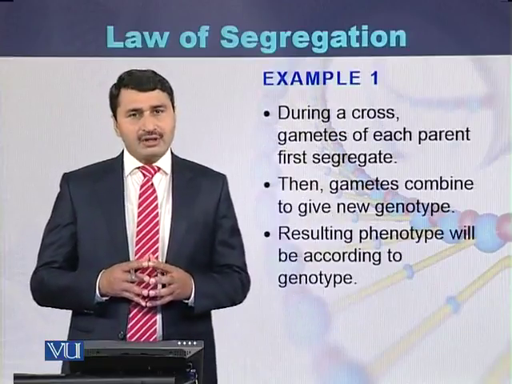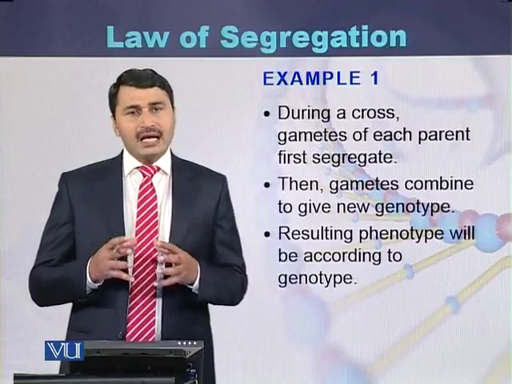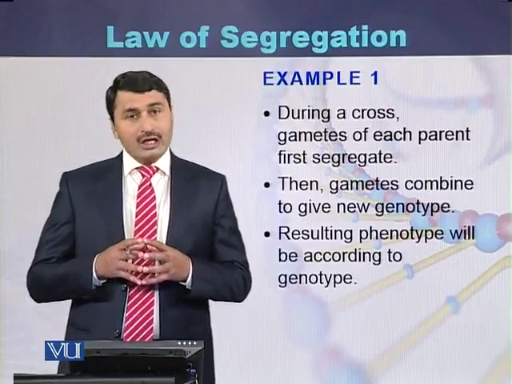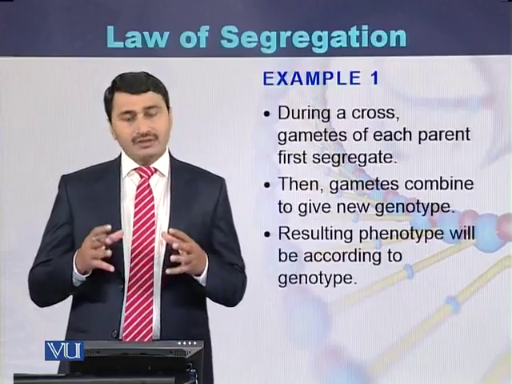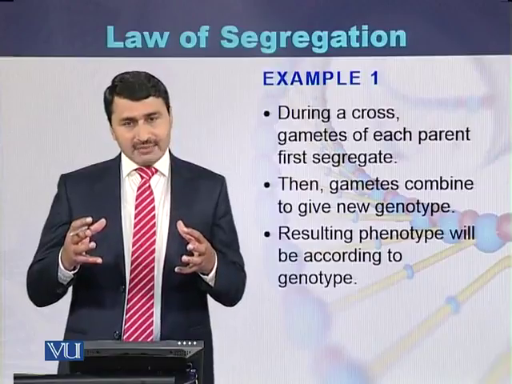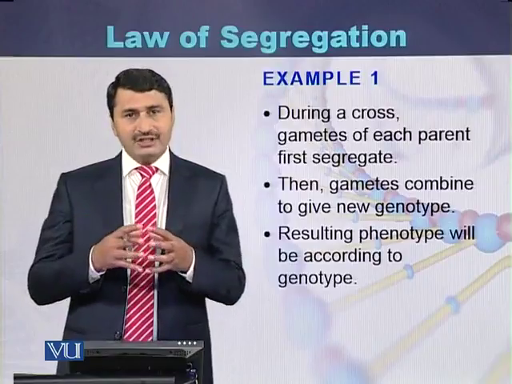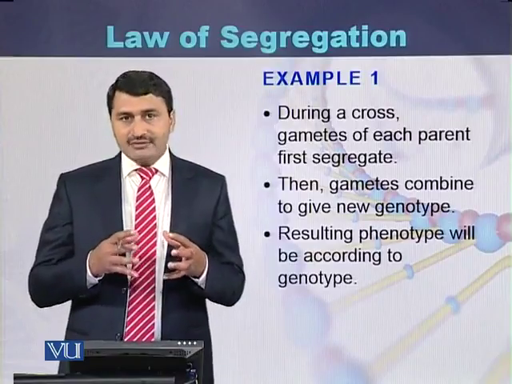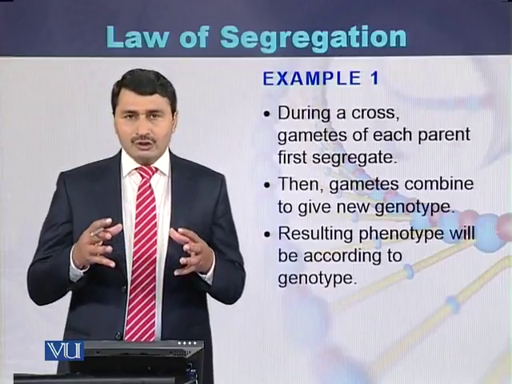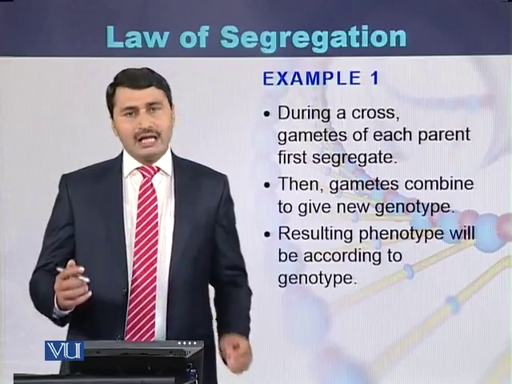If we take an example about Mendel's law of segregation, during a cross, gametes of each plant segregate first. Then these gametes combine with each other. The resulting phenotype will be a result of the union of the new gametes.